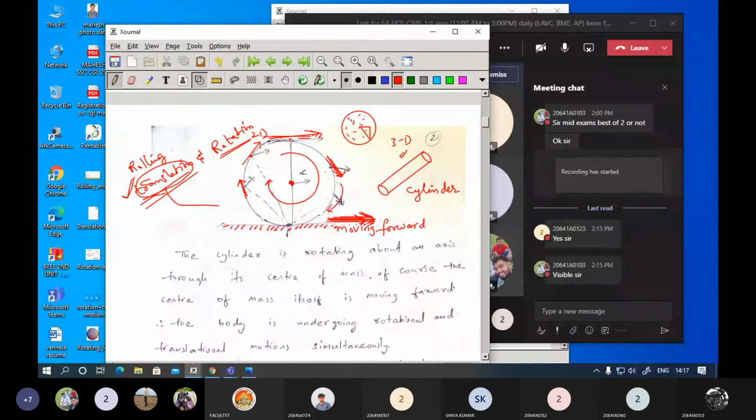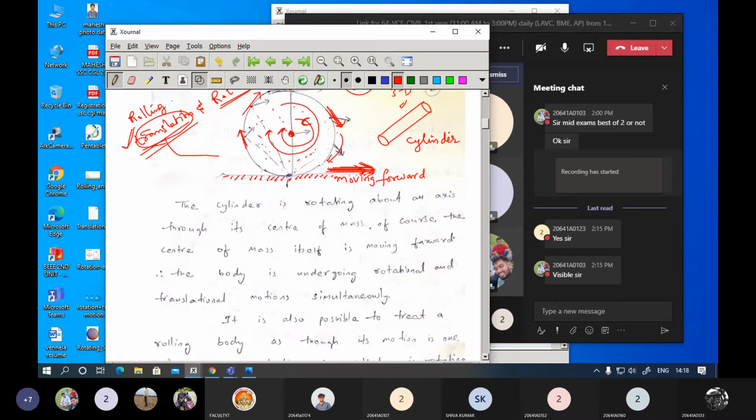Now, regarding that, what can you expect? The solid is made of a number of particles, and each particle will have a mass. Now, if you take the mean of this particular mass, we consider this as the center of mass here. This particular center of mass is indicated as C here. So this mass is also considered as rotating about this particular axis. The center of mass is also participating in the rotation process, and due to that, the cylinder is undergoing the rolling process. So you need to identify that rolling is nothing but a combination of translation and rotation, simply.